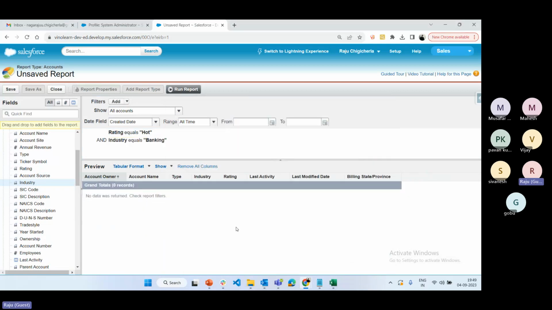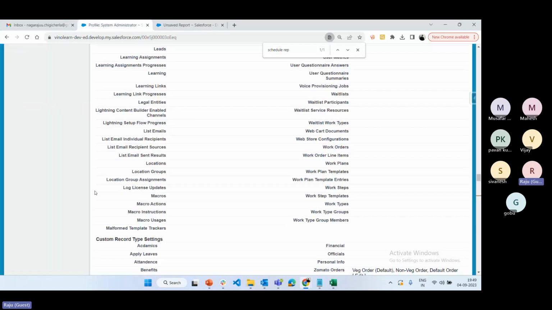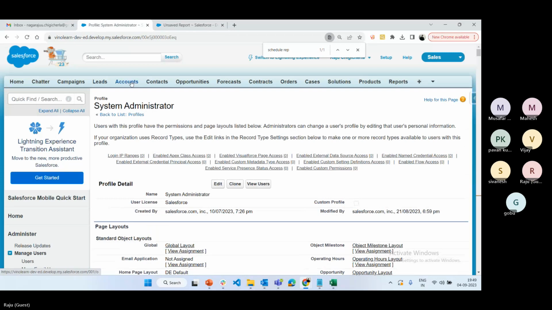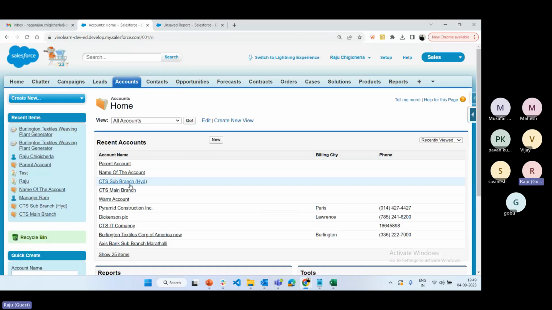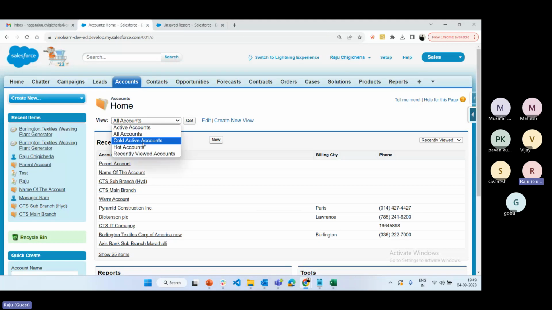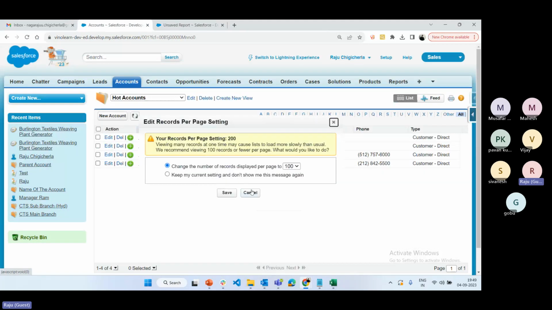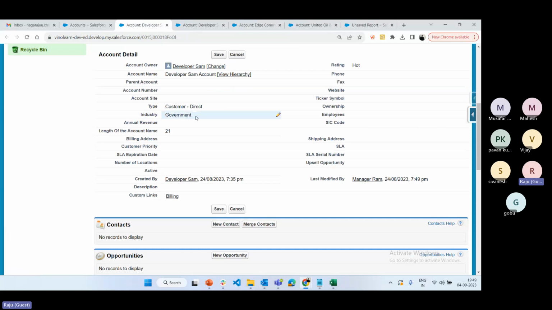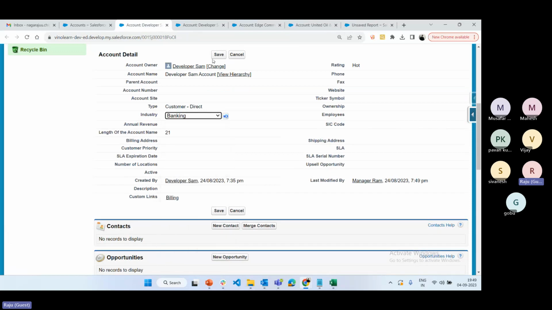So click on OK. There is no data. Now what am I going to do? Go to the accounts. Open any account with rating equal to hot. We already have hot accounts, right? Open this account separately, and I'm going to change the industry to banking so that the data is visible.